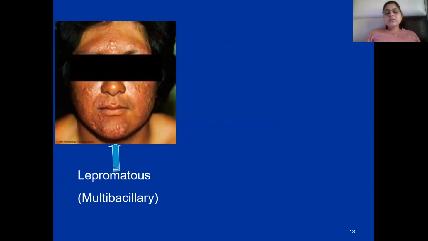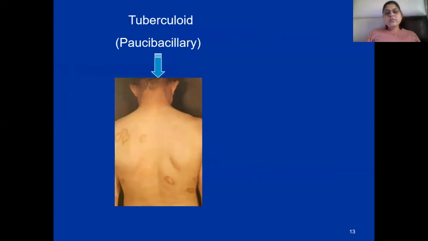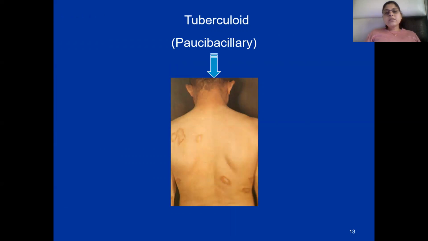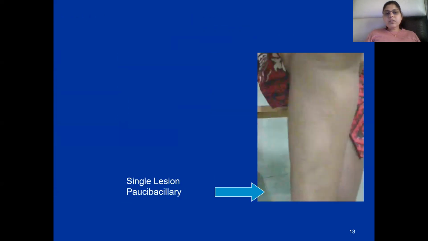This is lepromatous. A lot of skin lesions are present, more than 5 skin lesions, and peripheral nerves are involved. This is the tuberculoid, meaning less than 5 skin lesions are present, and there are red or pale colored raised skin lesions, which can be hairless and anesthetic, and these are dry in nature. If there is a single lesion, that is paucibacillary leprosy.